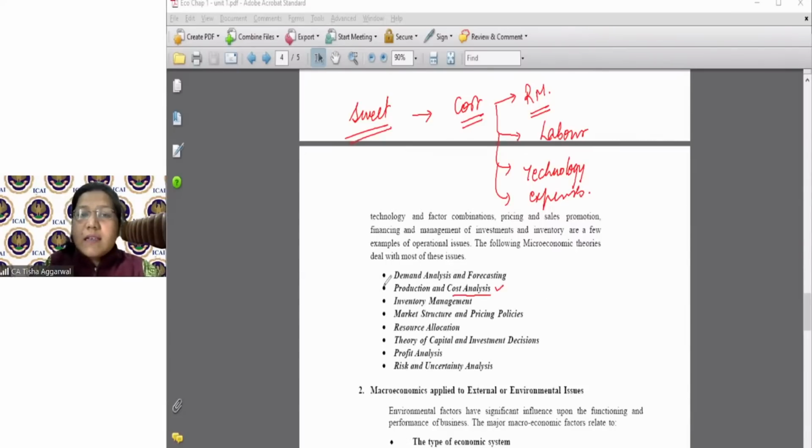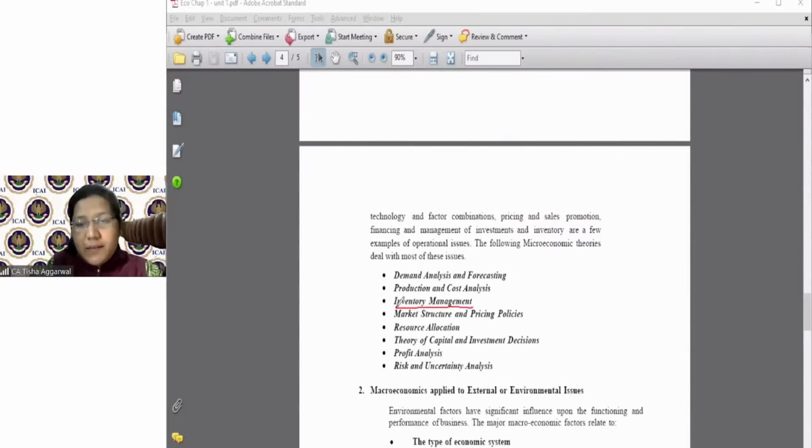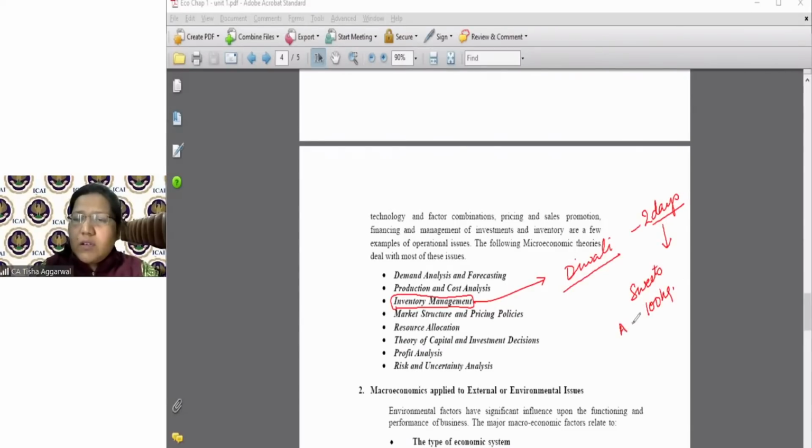Third is inventory management. Please understand this. I know Diwali is coming, and let's say Diwali is just 2 days after, and I want about 100 kg of sweets. What to do?